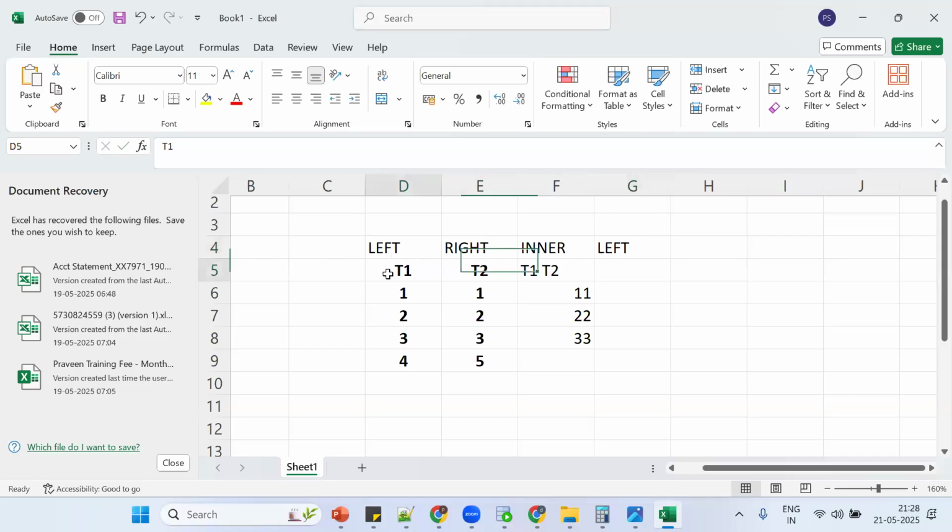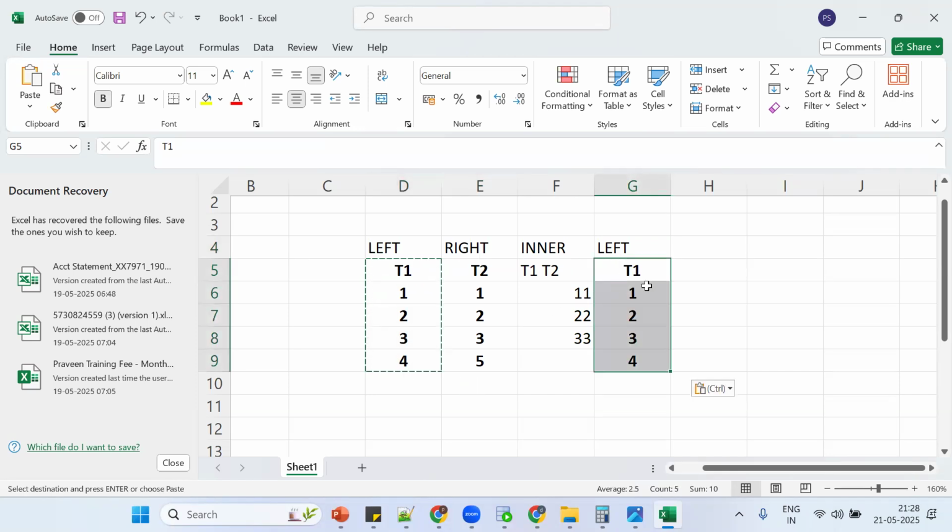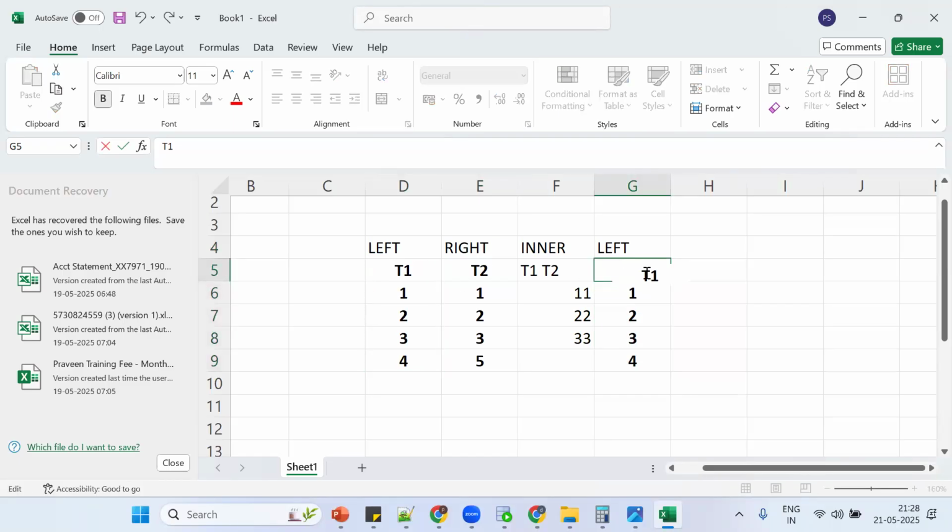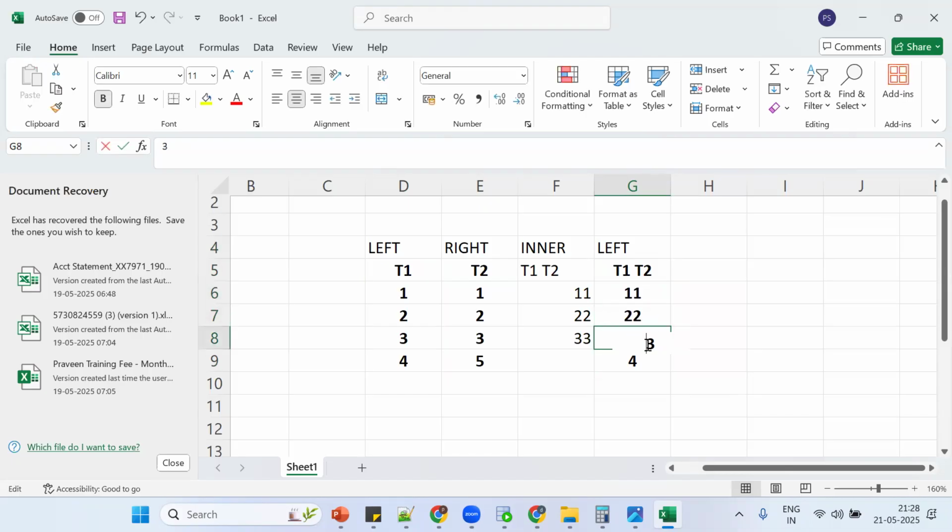Now what happened? All the records from the left side table, then matching records from the right side table. What records are matching? Tell me. 1, 2, 3 and 1, 2, 3. Okay, let me remove this one. We'll see one more time in detail.